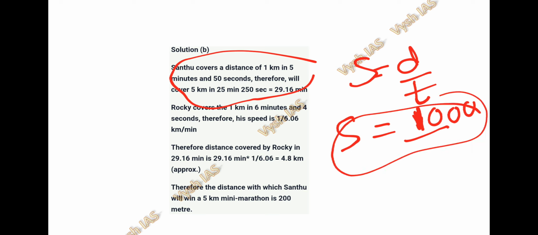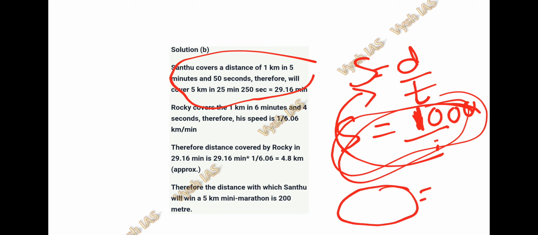You will get a certain speed. After getting that speed, you have to substitute it in this equation again. Speed is equal to distance by time. Here the distance should be taken as 5 kilometers in the second case, that is 5 kilometers, which is nothing but 5000 meters, by time. So we have to find the time in the second case. If you solve it that way, you will definitely get this solution, that is 29.16 minutes.